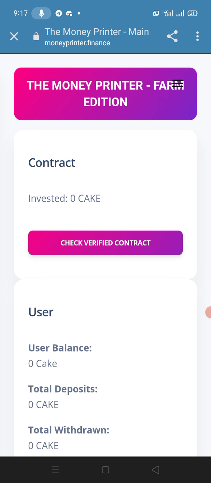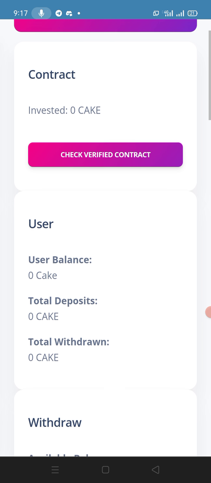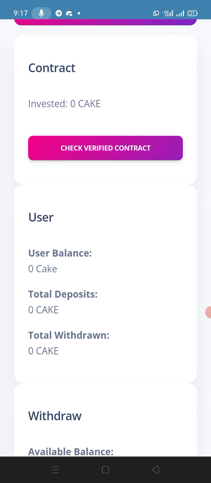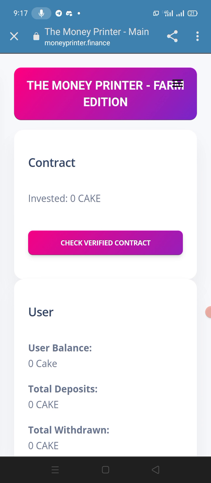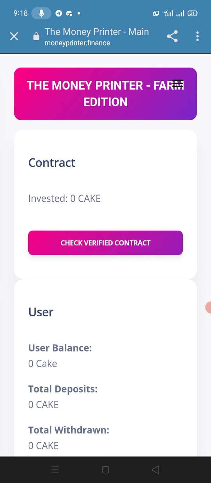We will also discuss the different plans that they offer to their investors, and we also discuss their referral program and social media here. If you click on the three dots here, you will find out that you need to connect their website to the MetaMask. And here you invest your BUSD, BNB, USDT, Ethereum. So we discuss all things in detail, so it will be a very amazing and interesting video for us.